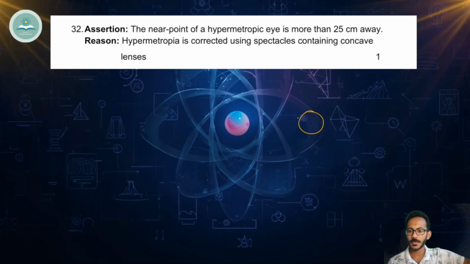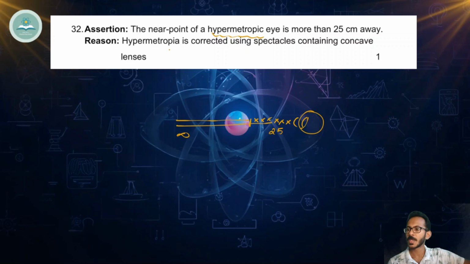Let's see if this is the eye. Inside the eye we have a convex lens. We will usually be able to see from 25 centimeter to infinity. So this is the normal vision. Here, this part normal humans won't be able to see. This person is a hypermetropic person, which means he can't see this 25 centimeter as well. So he will be able to see somewhere from here. The point is not given to us, we don't know. Anyway, he can't see this much. Even 25 centimeter to some distance far away, he won't be able to see. He'll be only able to see in this gap.